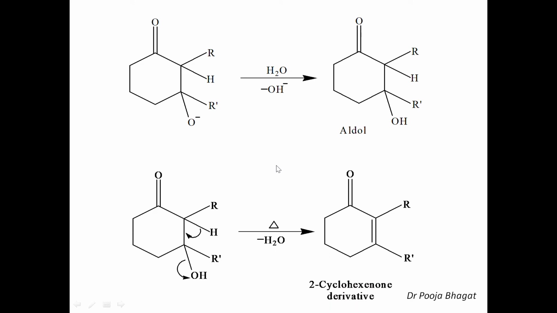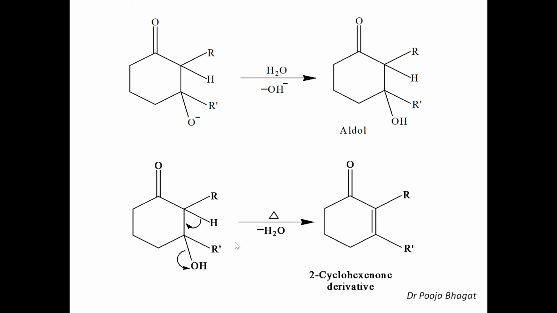Aldol, when heated, eliminates a water molecule, and in the water molecule the proton is eliminated from the alpha carbon and OH is eliminated from the beta carbon. So this is the carbonyl group, this is the alpha carbon, this is the beta carbon. So H plus from here, OH minus from here, loss of water molecule, and now a double bond is formed here.